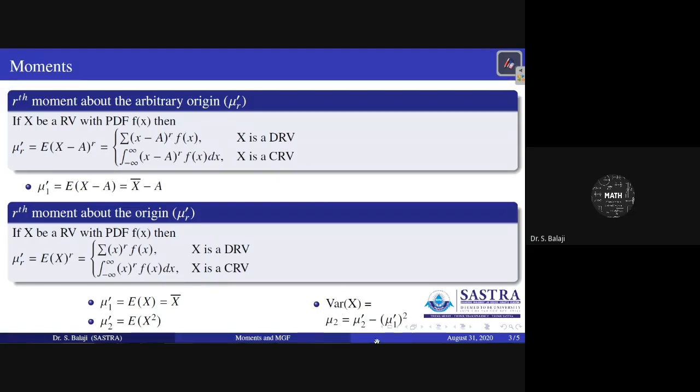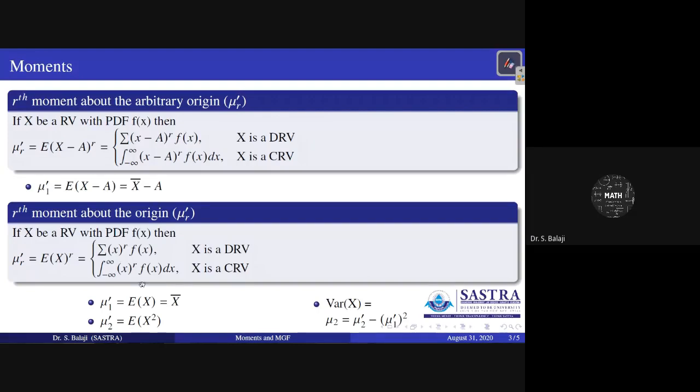This is the relationship between moments about the mean and moments about the arbitrary origin. Similarly, if you expand, you can get many relations, for mu 3, mu 4, etc.